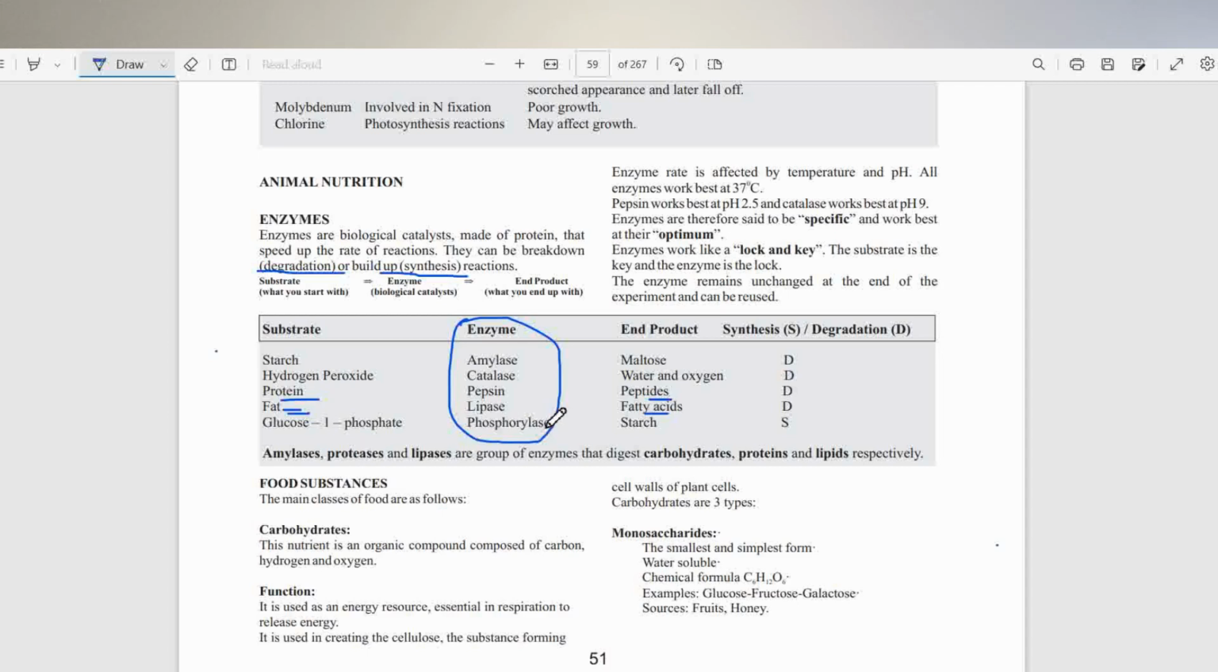So here we have phosphorylase, which usually catalyzes the formation of starch from glucose 1-phosphate.